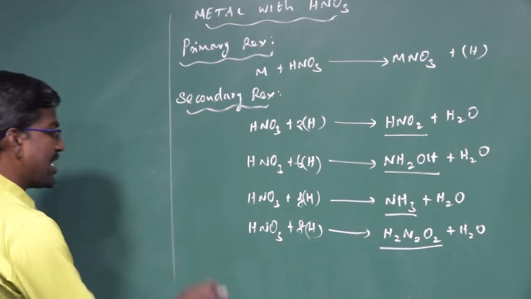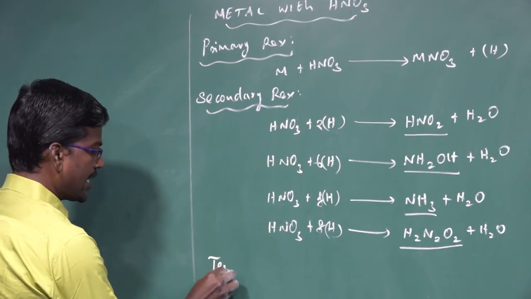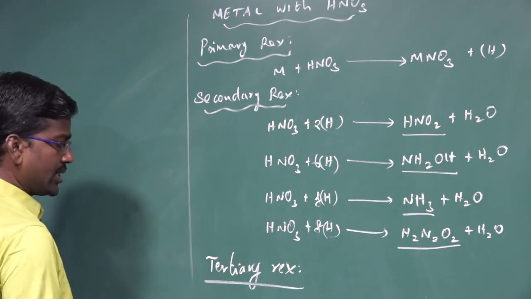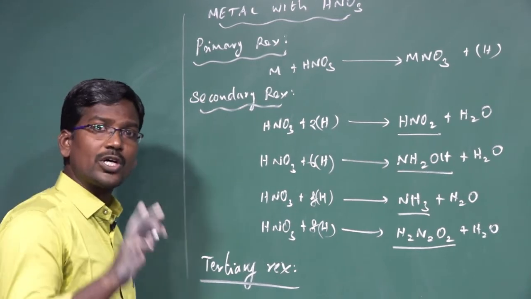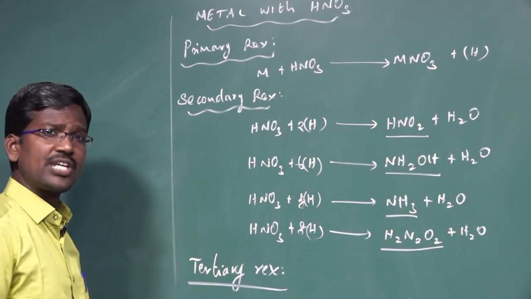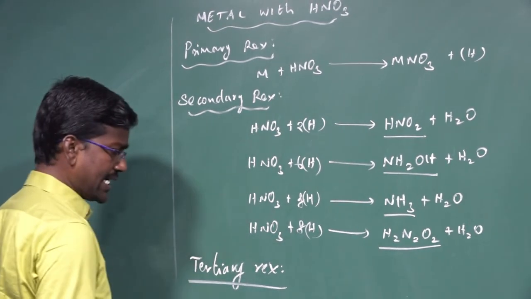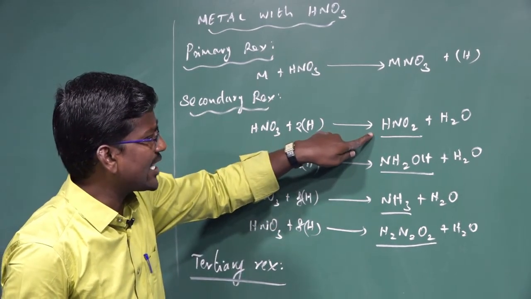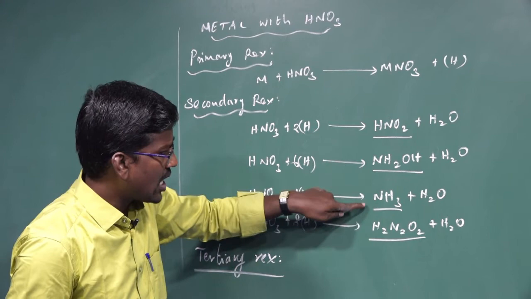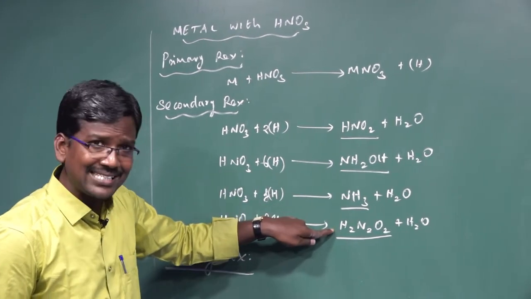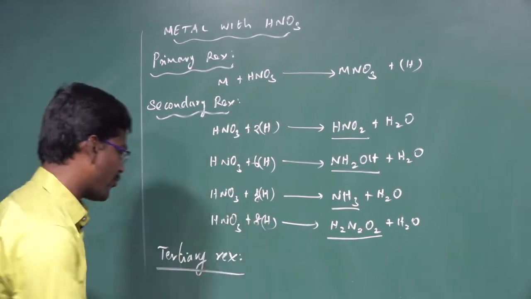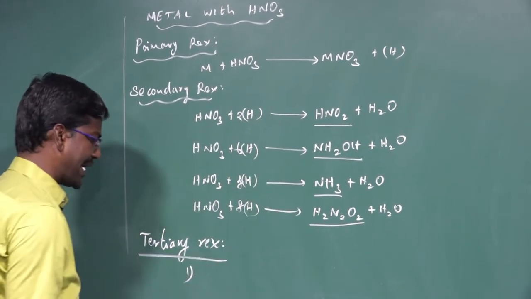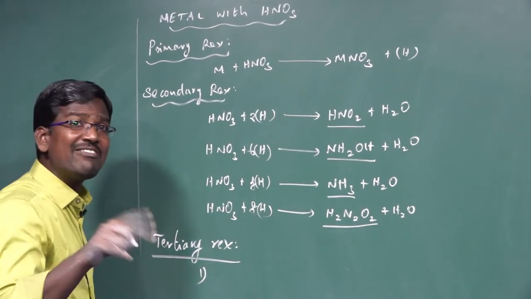Next, the tertiary reaction. The tertiary reaction follows two ways. One is the decomposition of secondary products. Which ones are secondary products? Nitrous acid is a secondary product. Hydroxylamine is a secondary product. Ammonia is a secondary product. Hyponitrous acid is a secondary product. The tertiary reaction consists of two ways: one is the decomposition of secondary products, and the other is the reaction between the secondary products.